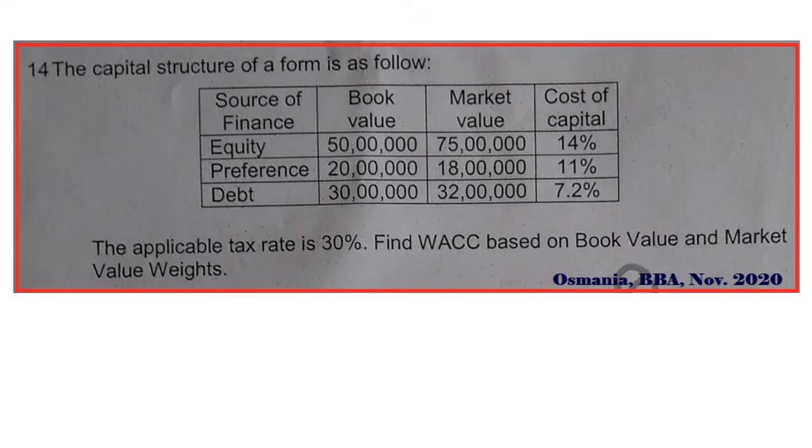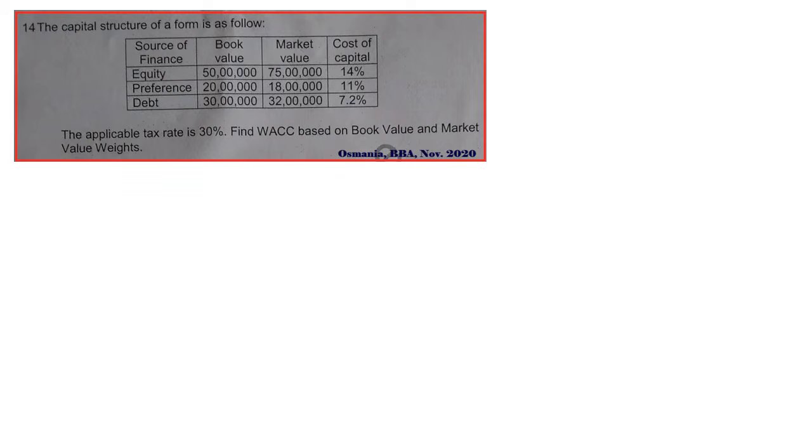So next question is, this is recently asked, Osmania University BBA November 2020 paper. So fortunately I got the paper and I am putting this question so that students can easily understand the crux, right? See the solution. So the cost of capital structure is given, equity, preference and debt, book value is given, market value is given, and cost of capital is given. The applicable tax rate is 30%. So in this question the tax rate is given as 30%. In the earlier question it is not given, therefore we presume that it is after tax only. So find out WACC based on book value and market value rates.